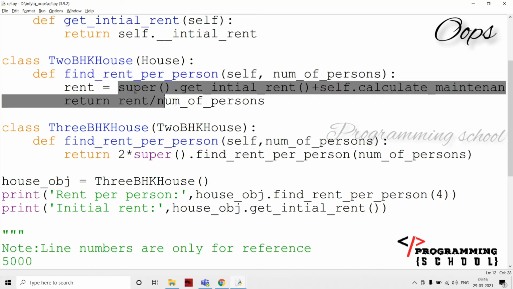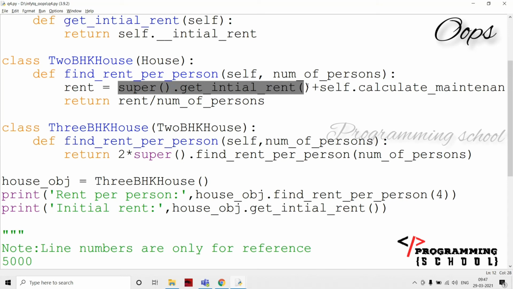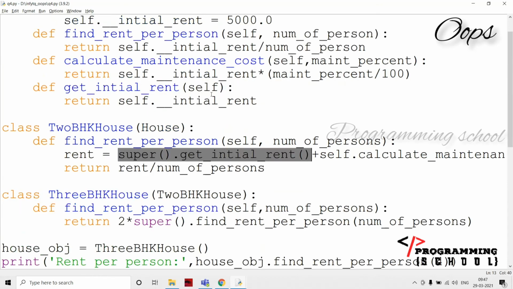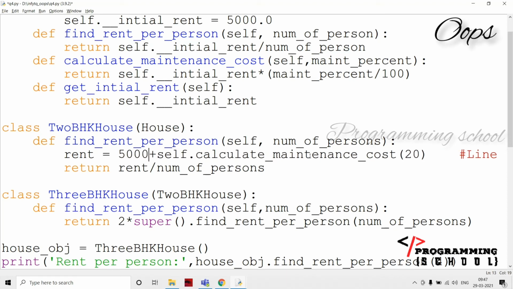Again, it is going to call super's get_initial_rent. What is get_initial_rent? That means it is going to be this method, and it returns self.initial_rent. Initial rent is going to be 5,000, so this line is going to be replaced with 5,000. Then self.calculate_maintenance_cost of 20. Is there any such method here? Self.calculate_maintenance_cost.